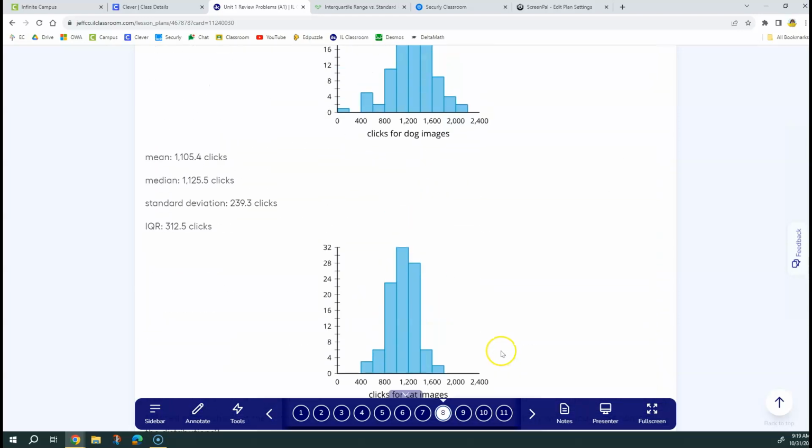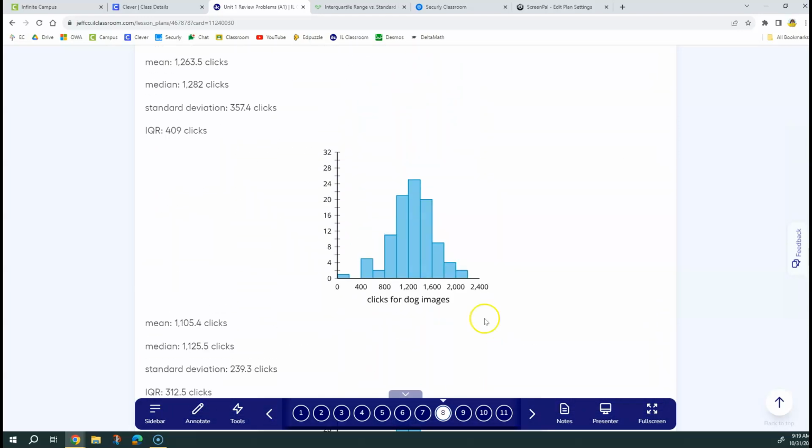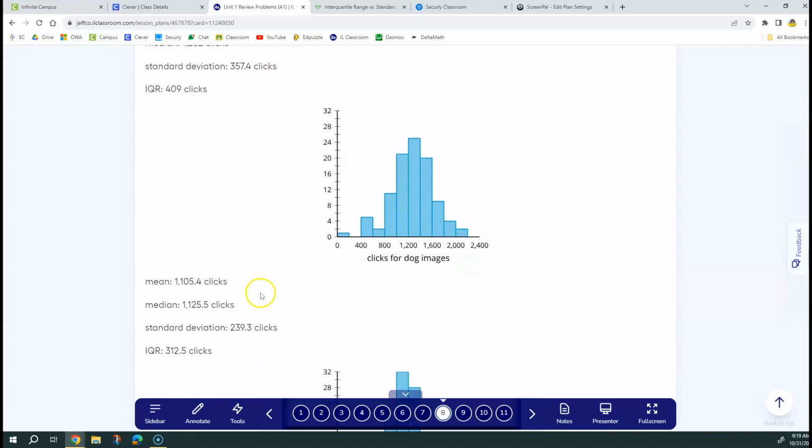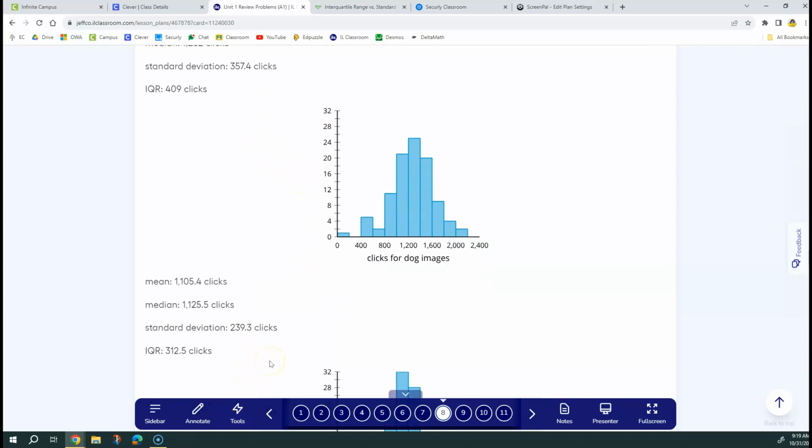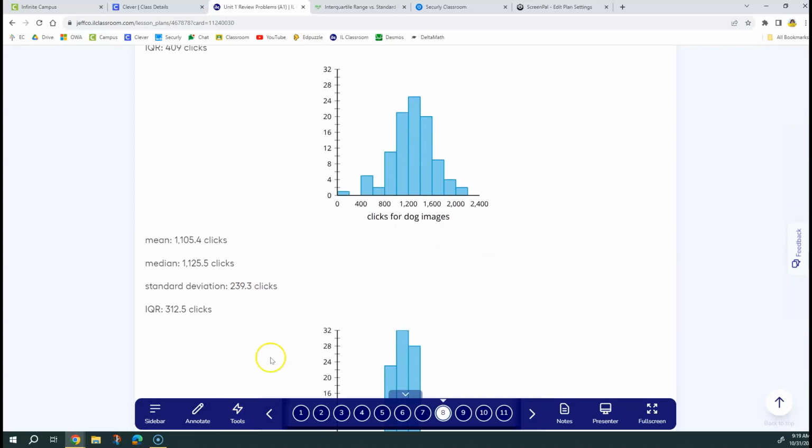Up here, based on the data, the average number of clicks for dog is higher than cat. So that means that dogs are getting more clicks. But the standard deviation for cats is smaller than dogs, and the smaller the standard deviation, the better. That means there's less variability, remember?